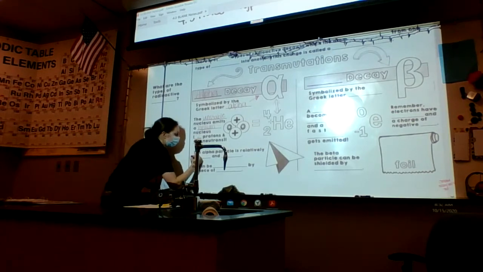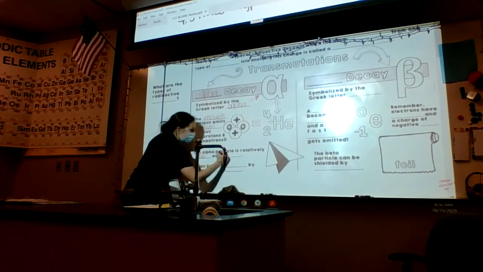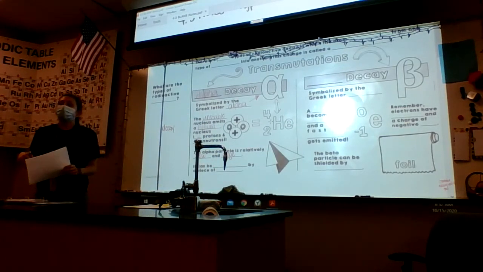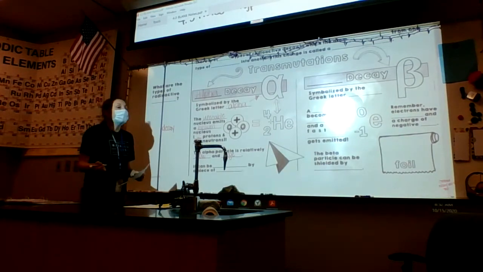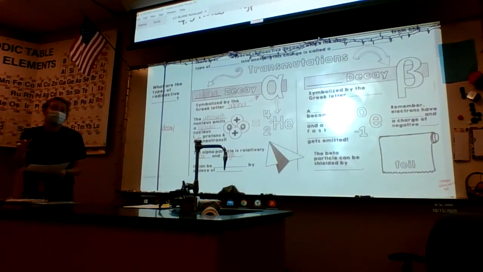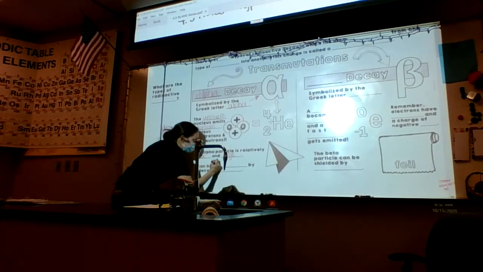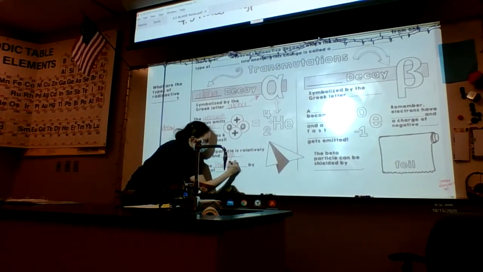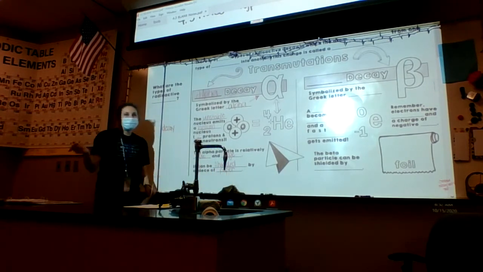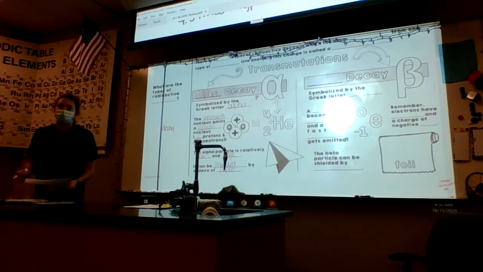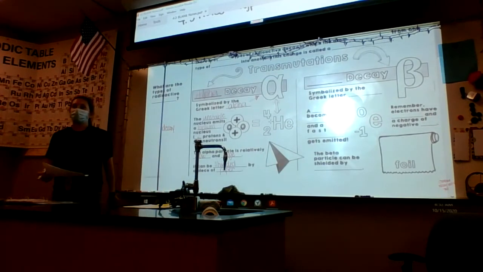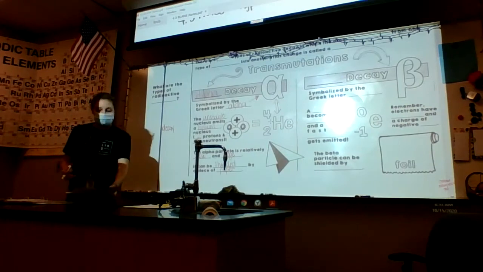Alpha particles are relatively slow and large. This type of radiation can't do a lot of damage. They're really slow and really large compared to other types of radiation, so they can't penetrate that far. In fact, it can be shielded or stopped by a single piece of paper. Something that can be stopped by a piece of paper is not very strong. It can't cause that much damage. If a piece of paper can stop it, then we shouldn't be too worried about it. Alpha decay is not really one that us humans are worried about.